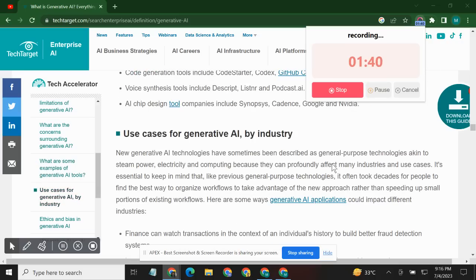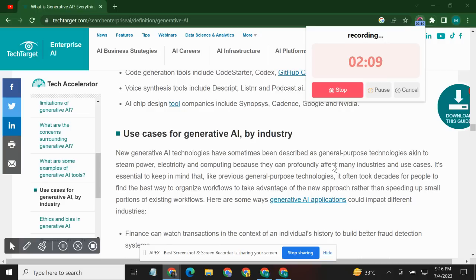Use cases for generative AI by industry. New generative AI technologies have sometimes been described as general purpose technologies akin to steam power, electricity, and computing because they can profoundly affect many industries and use cases. It's essential to keep that in mind. Like previous general purpose technologies, it often took decades for people to find the best way to organize workflows to take advantage of the new approach rather than speeding up small portions of existing workflows.